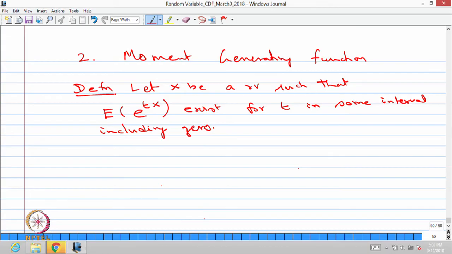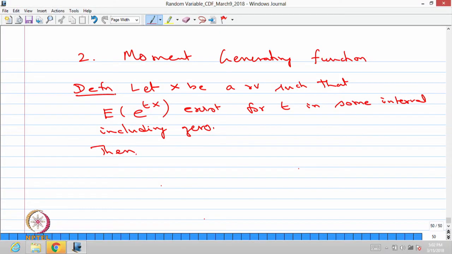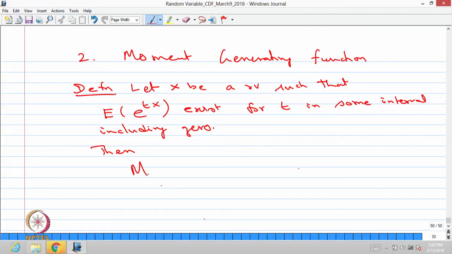So, as long as the expectation of e^(tX) exists for t in some interval which includes 0, in that case one can define the MGF or moment generating function of the random variable X, with notation M suffix X of t, that is nothing but the expectation of e^(tX).